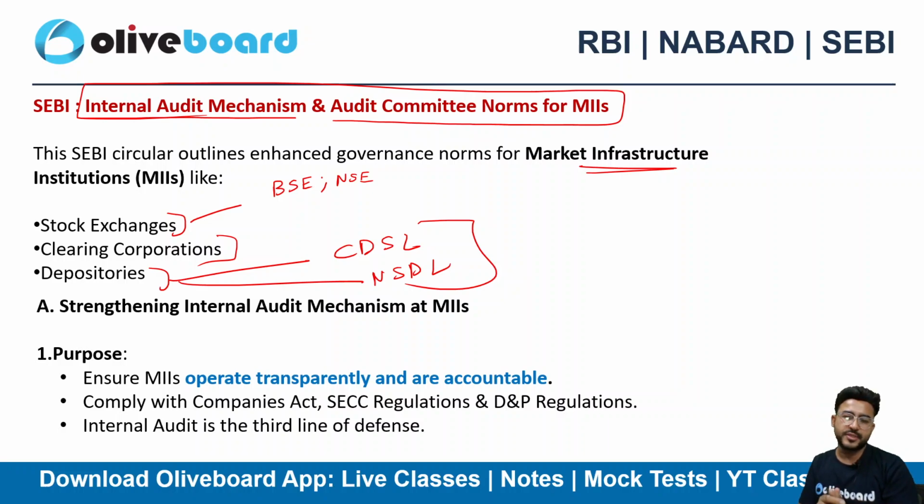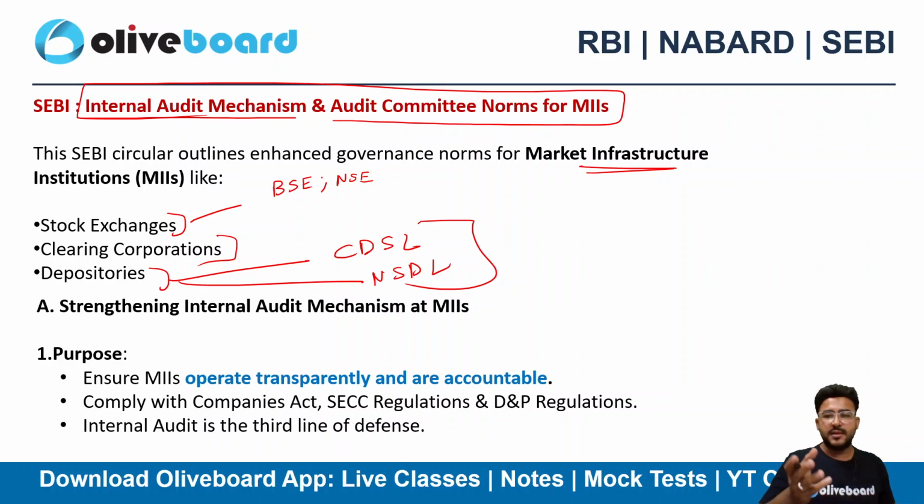They act as depositories. So all these companies, all these entities are creating infrastructure. They are giving infrastructure to the market. That's why we call them market infrastructure institutions, MII, right? Considering the importance of these institutions.